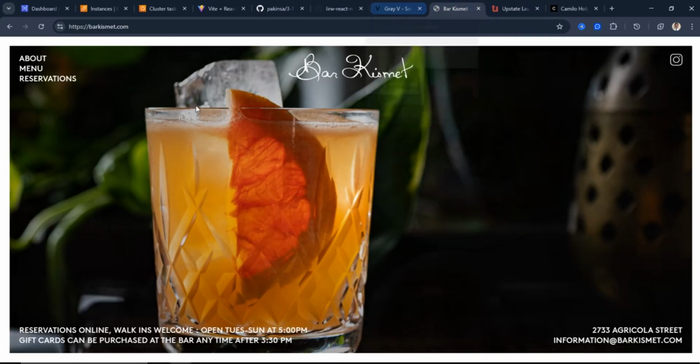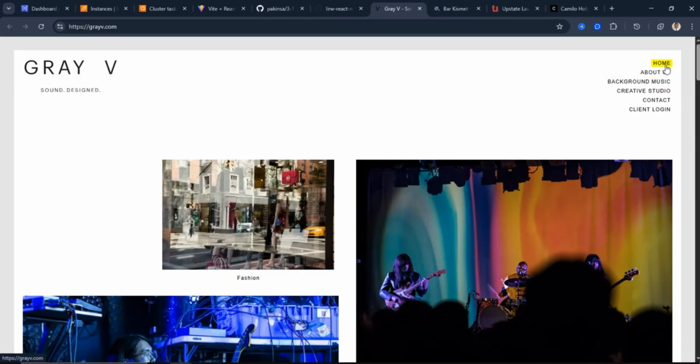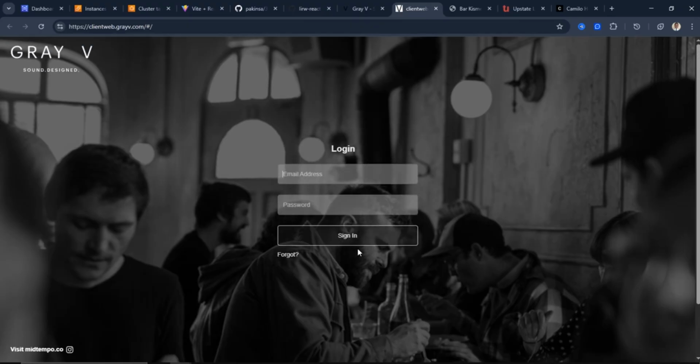But if you want to check out a website that has a web application, this is an example. If you look at the Gravy, you can see home, about us, background music, creativity studio, etc. Now, client login. The client login is an example of the fact that this website is a web application website. It's not a static website. In other words, if I click on client login, immediately it comes to the point where I either sign in or sign up or something. That means that this website has an application behind it, right?